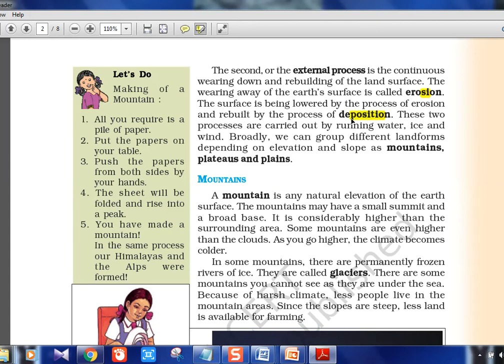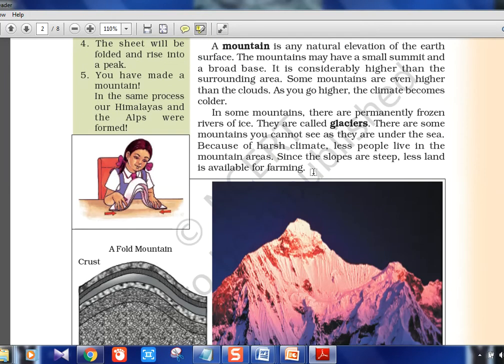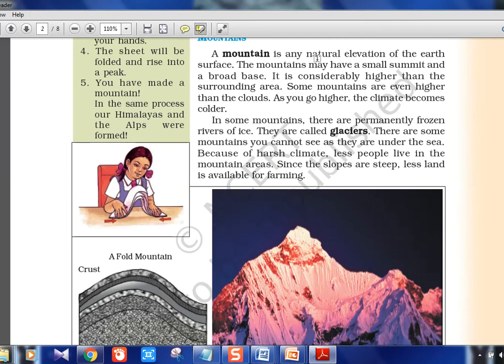It's not like only land; water, ice, glacial, we can call, like glacial deposits happen, glacial erosion happens. So it is there in all the forms of land, and different forms of land: mountains, plateaus and plains. Mountain is, again we saw, a natural elevation of the earth's surface. The mountains may have a small summit and a broad base.